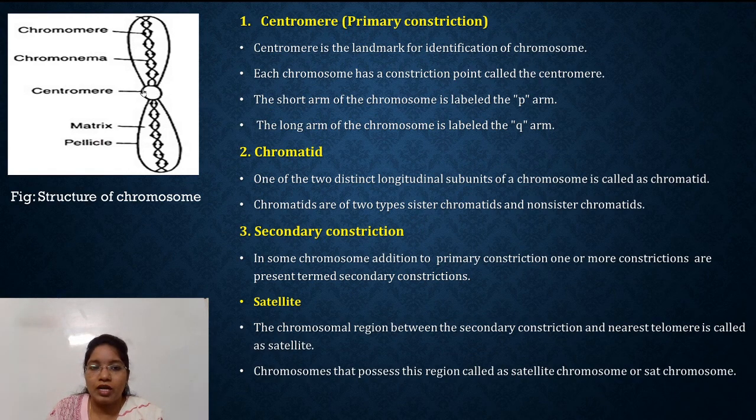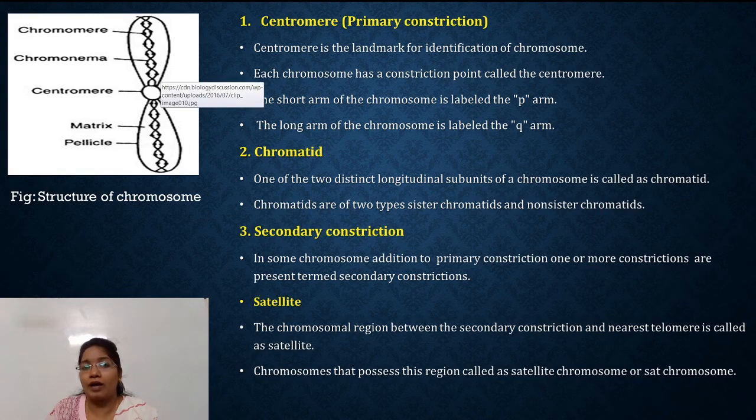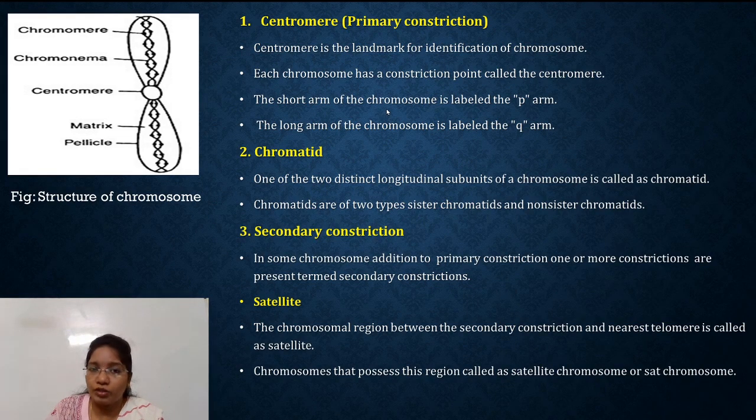This centromere divides the chromosome into two parts. These parts are called chromatids or the arms. Generally, the short arm of the chromosome is called the P arm and the long arm is called the Q arm. Now the second part is the chromatid.